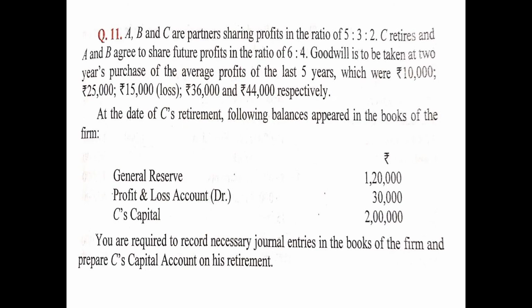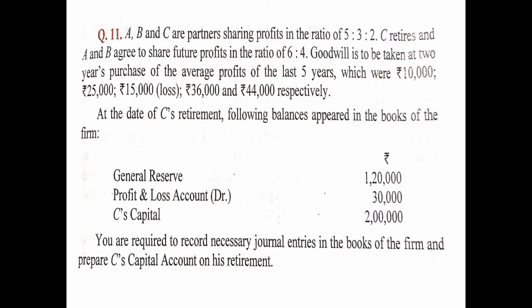Question number 11. This is practical question number 11 from your book. A, B and C are partners sharing profits in the ratio of 5:3:2. C retires and A and B agree to share future profits in the ratio of 6:4. Since you have the old ratio as well as the new ratio, you can apply the formula for gaining ratio, that is new ratio minus old ratio, and calculate the gaining ratio of the remaining partners.